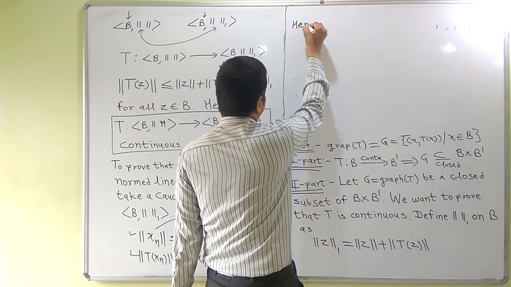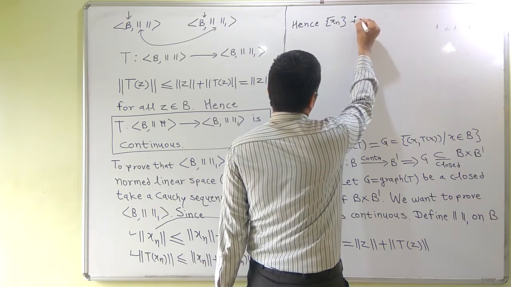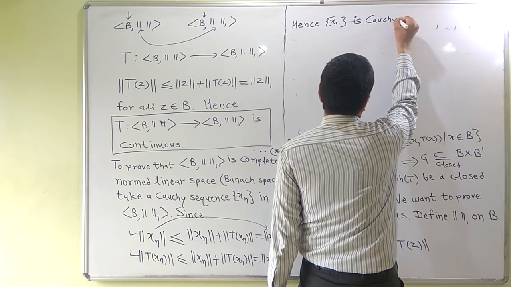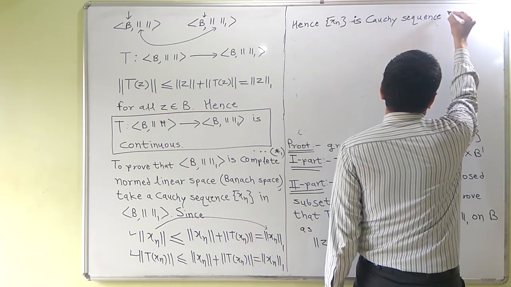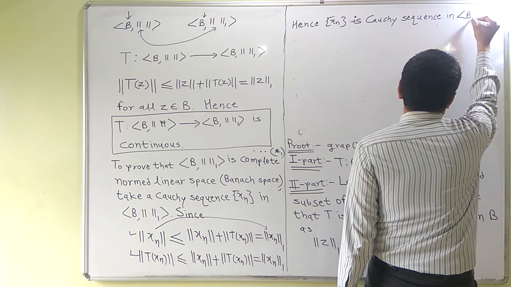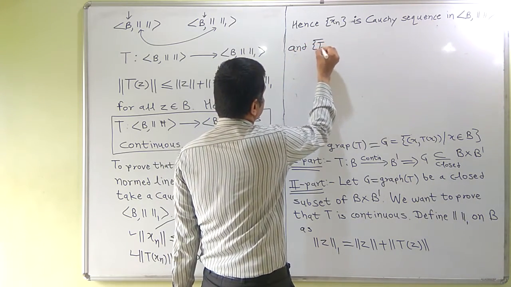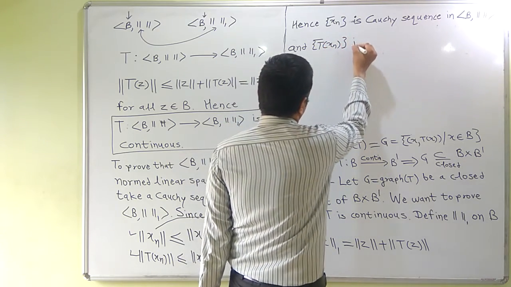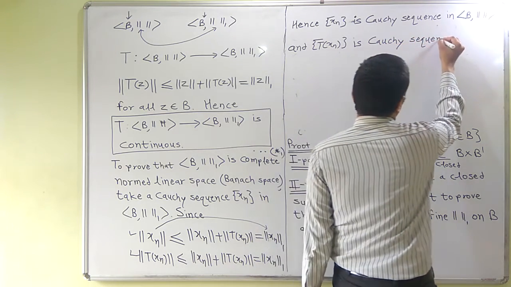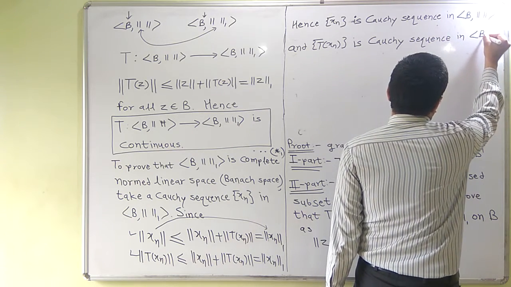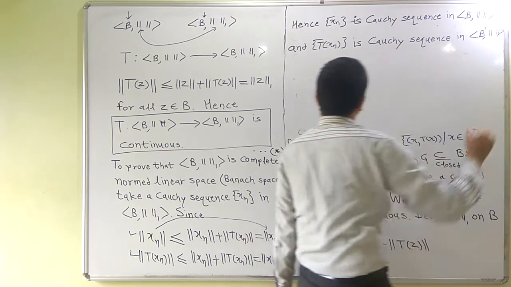Hence xn is a Cauchy sequence in B norm, and Txn is a Cauchy sequence in B dash norm, or you can simply say B dash.